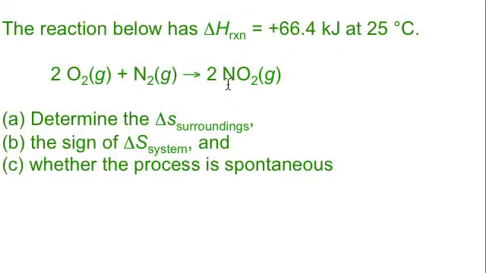Let's see. The sign of delta H of the system. Oh yeah, I'm sorry, delta S of the system. Well, delta S of the surroundings is negative 66.4 divided by 298. So it'll come out negative. So if my surroundings have a negative entropy change, then my system will have a positive entropy change because one's the opposite of the other. The system is giving the surroundings the entropy. Well, in this case, it's actually taking in entropy. Is that true? Yeah, that's true.